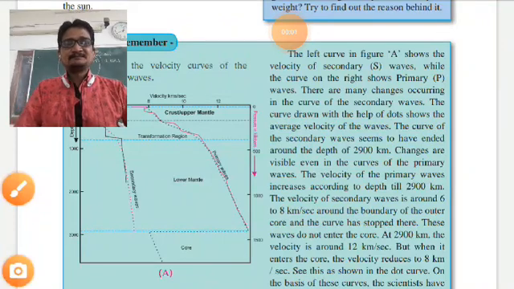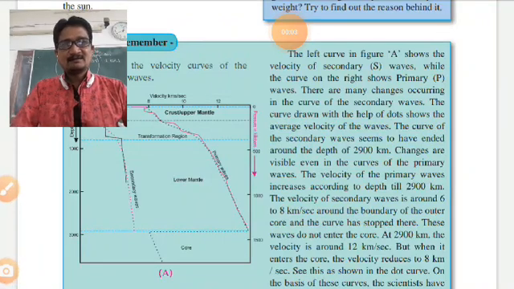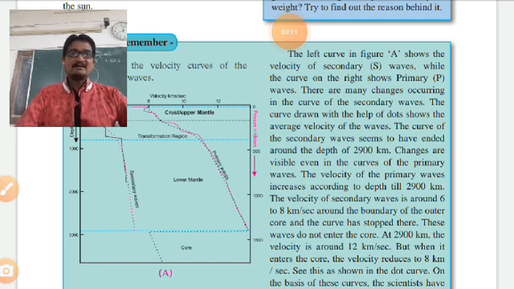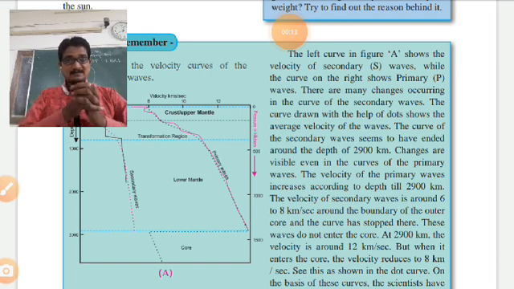Hello students, as we started our 8th standard second lesson, interior of the earth, and we completed 4 videos of that. This is the last video for this lesson, and we have seen all the structure of the interior of the earth.